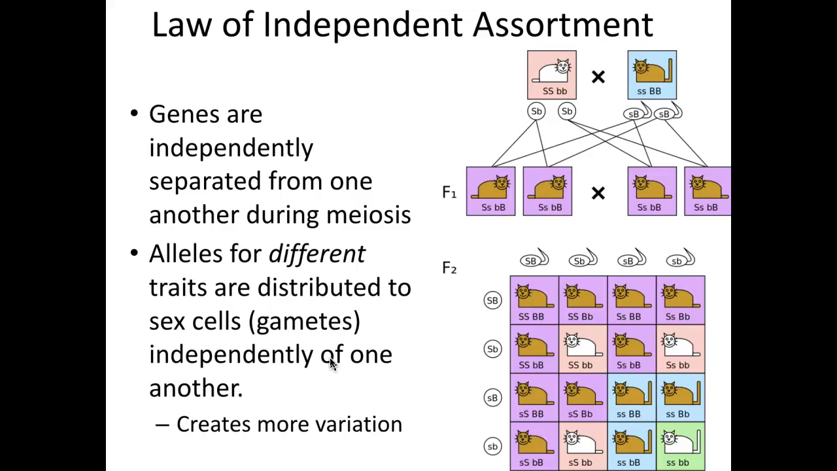The third is the law of independent assortment, and what this tells us is that the genes are independently separated from one another during meiosis. So if you have a gene for height, and a gene for hair color, and a gene for eye color, and a gene for number of fingers, they're not going to be related to each other. It's not going to say if you have blonde hair, you'll also have blue eyes and 6 fingers. What it means is that they are independent from one another.